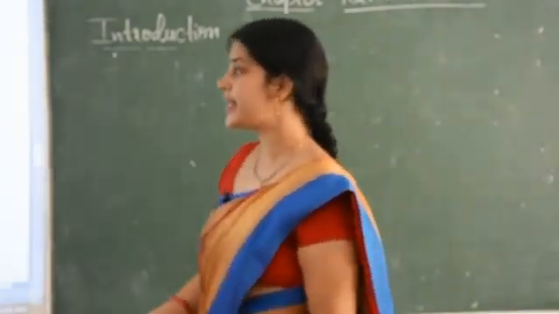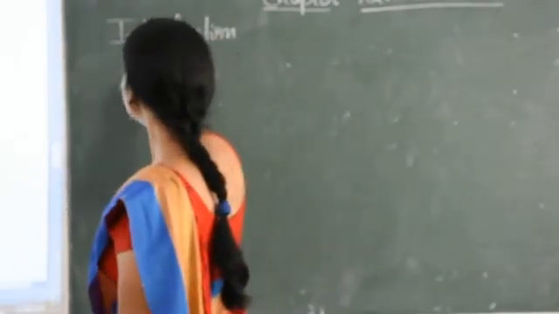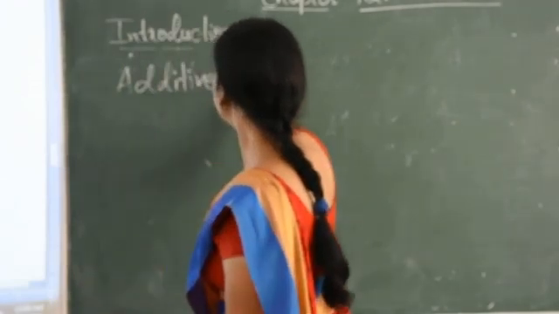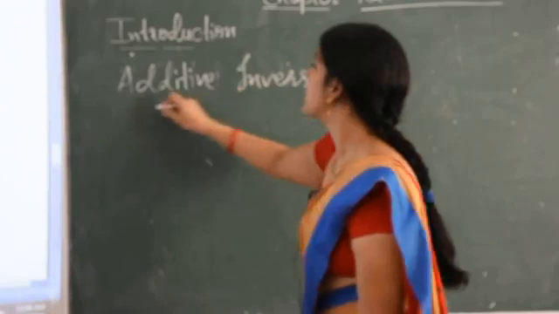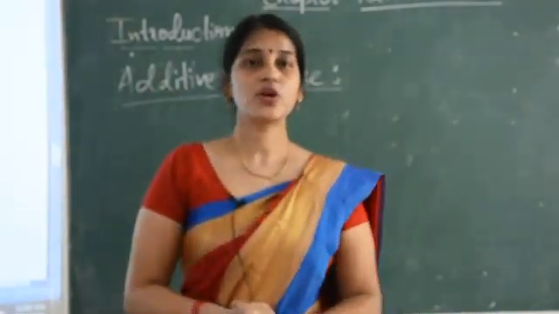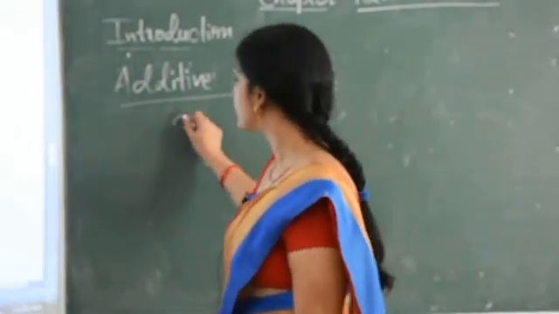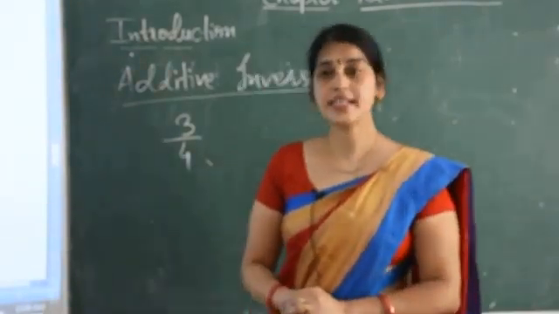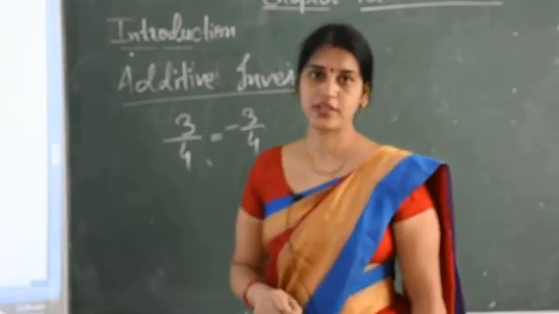Now the next property is additive inverse. What is additive inverse? It's very simple. If you want to find the additive inverse of a rational number, like 3 upon 4, then its additive inverse is minus 3 upon 4.